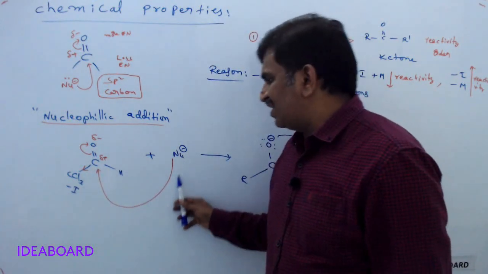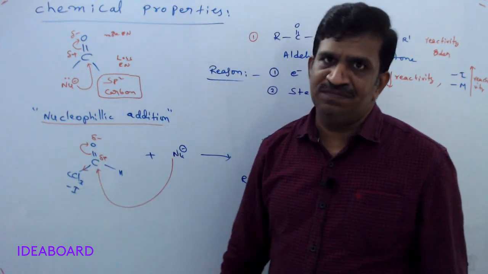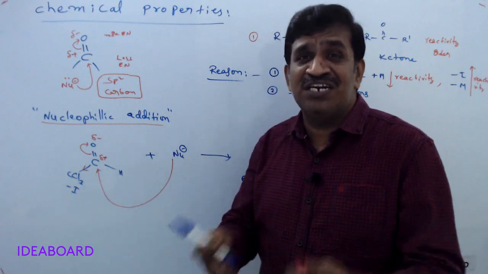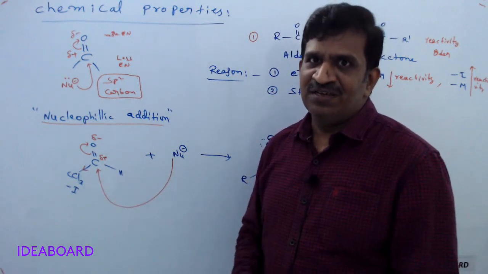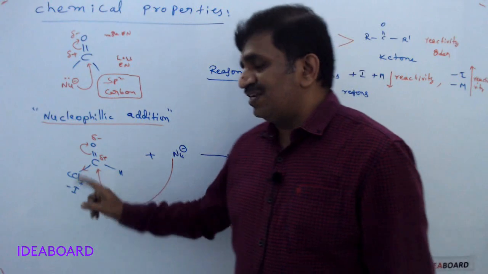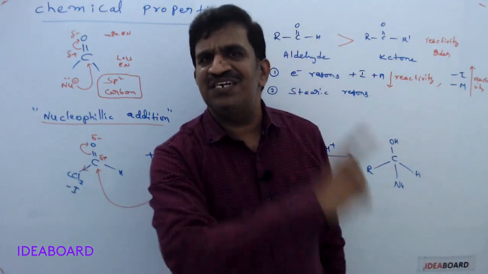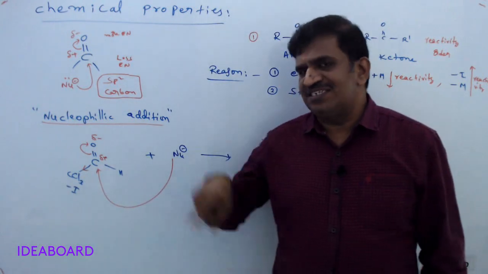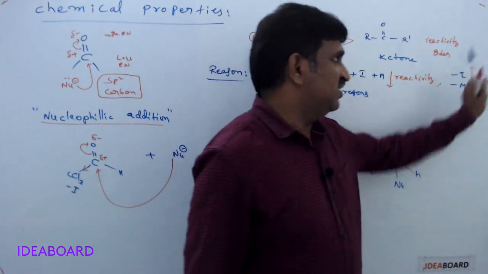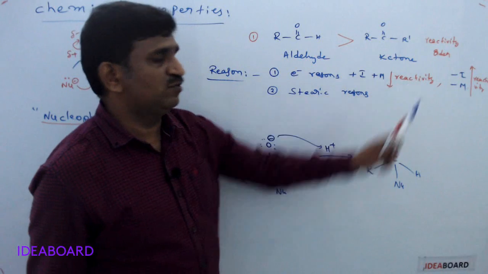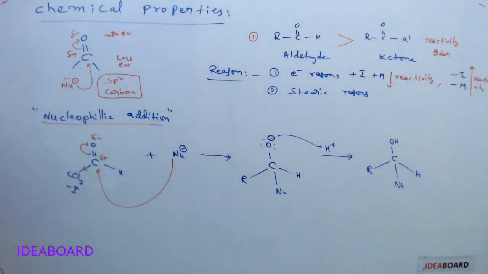So the nucleophile can easily attack this carbon because it has high electron deficiency. Please remember, if there are minus I or minus M groups, the nucleophilic addition reactivity increases, whereas if plus I plus M groups are present, they decrease the reactivity.